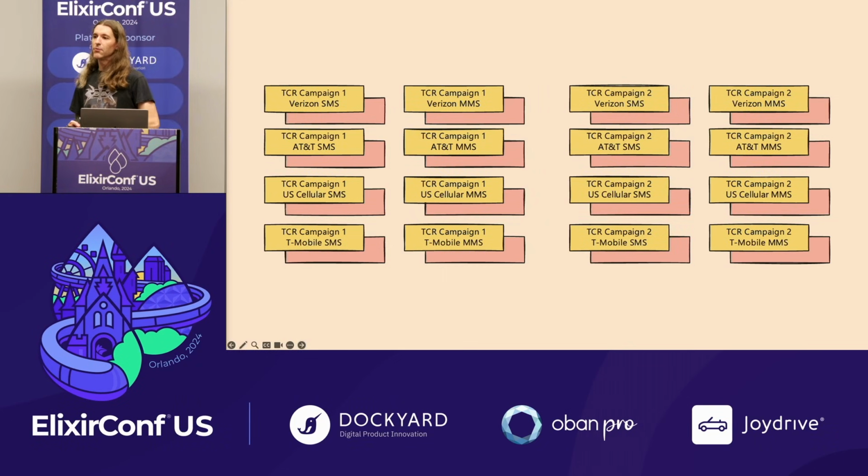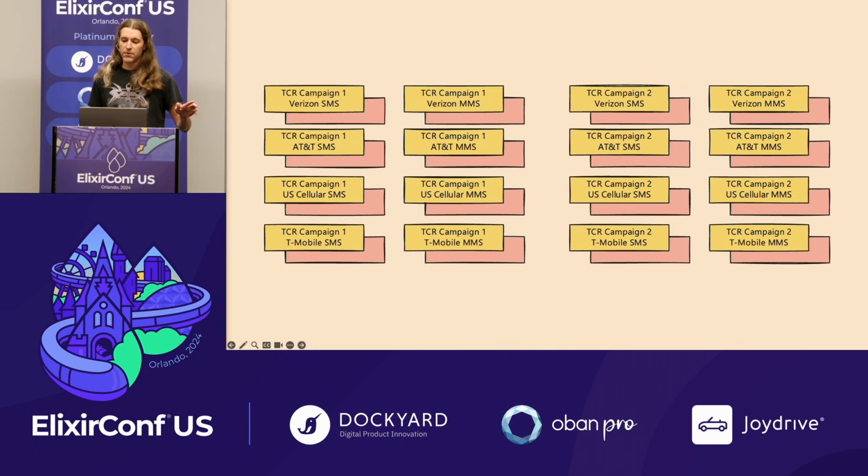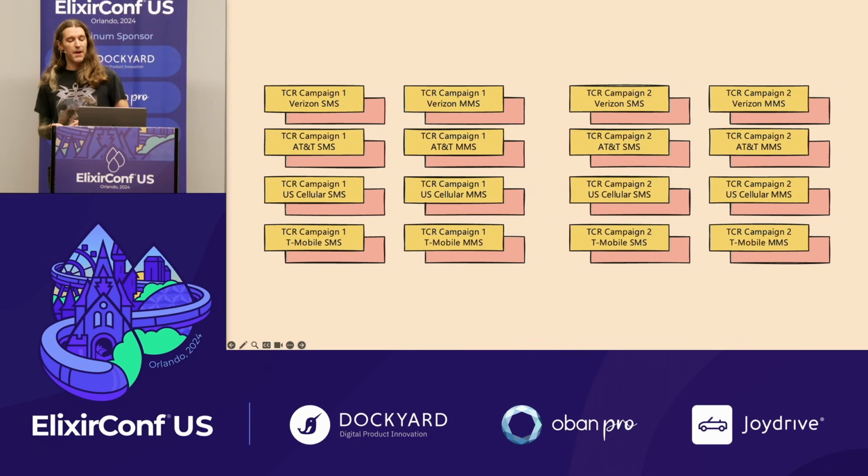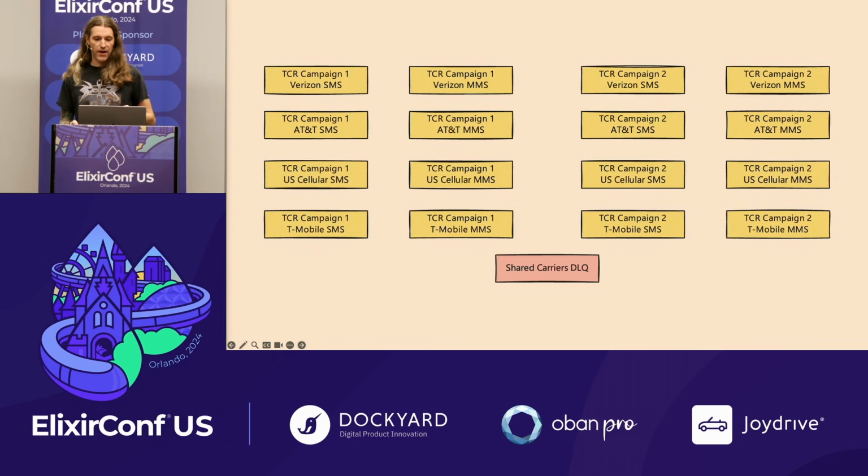And before we deployed, we thought this was going to be fine. We had benchmarked how much memory a queue used. Unfortunately, we hadn't accounted for the overhead of running on a cluster, and we hadn't accounted for the fact that we switched from classic queues to quorum queues at some point, and those use more memory. So we obviously should have benchmarked again, and we didn't. So looking into the wreckage of this, we saw that our queues were using more resources than we expected, and we were able to simplify things.